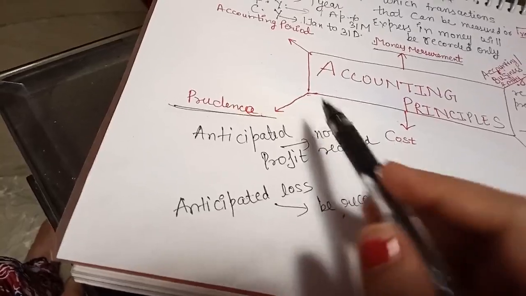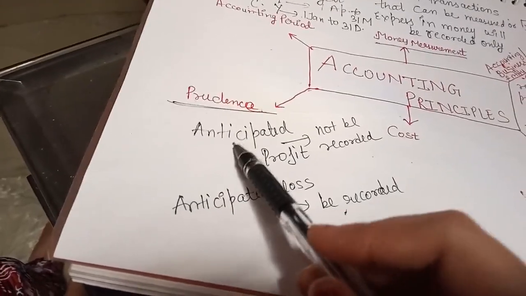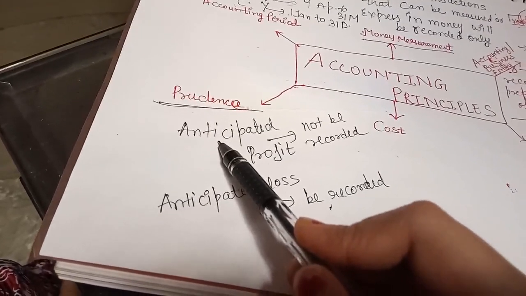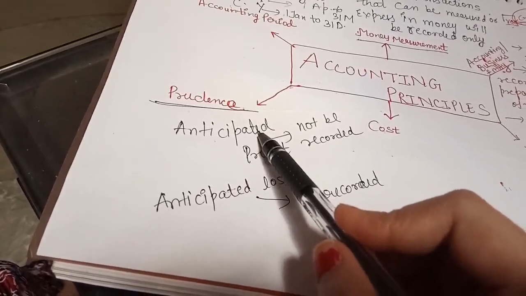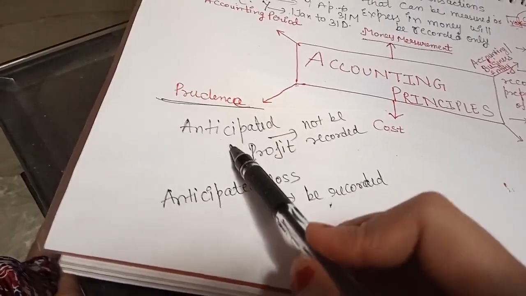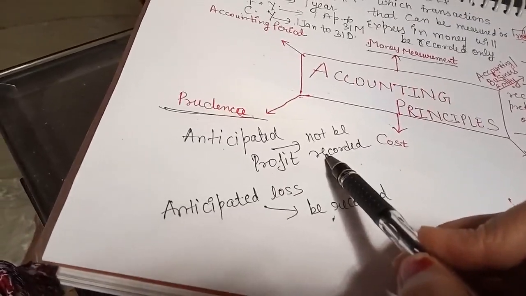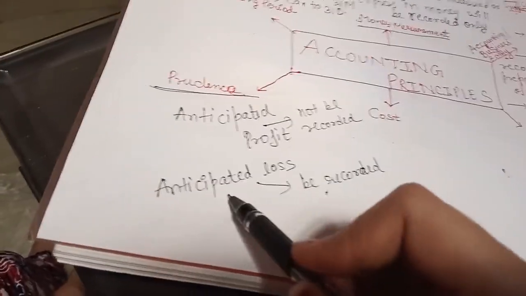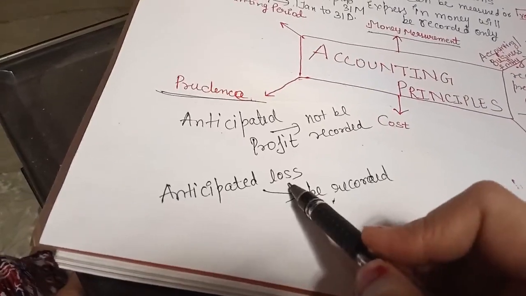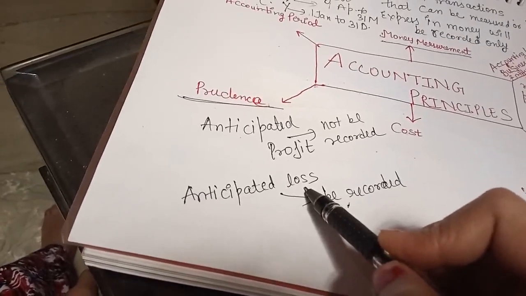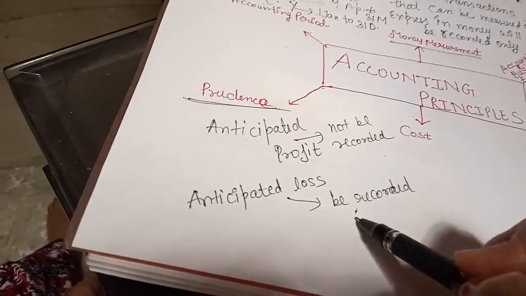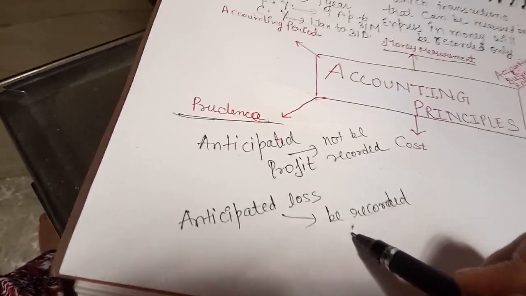This principle says that from any deal we are expecting any profit, that is called anticipated profit, that has not to be recorded. But if there is anticipated loss, हुआ नहीं है loss, we are expecting the loss, that has to be recorded immediately. Clear?